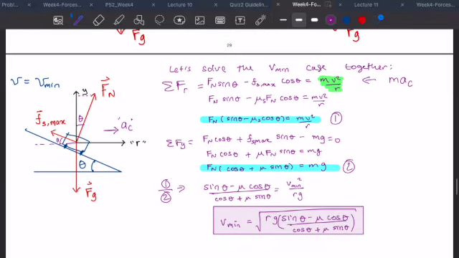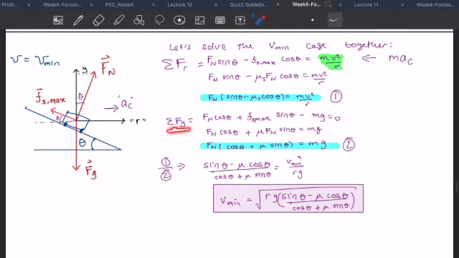Okay, next up, let's work with the vertical direction. In the vertical direction, we know the normal force is going to have a component this way, and that's going to be the cosine in this right triangle. So Fn cos theta, and it's positive because it's upward. Then we have the vertical component of the force of friction, and again, in this right triangle, the sine of the angle, so Fs max times sine theta, and it's also pointing upward, so that's positive.